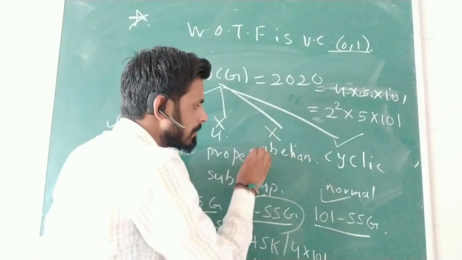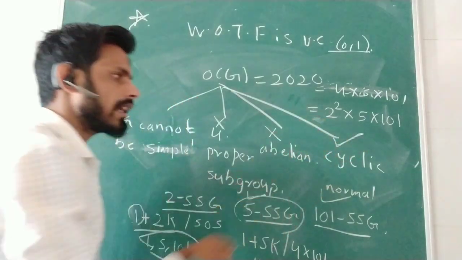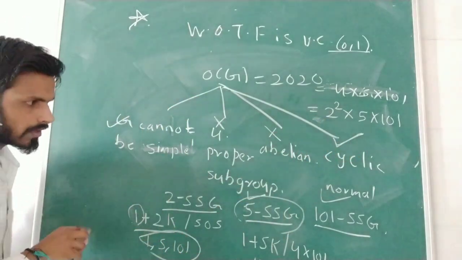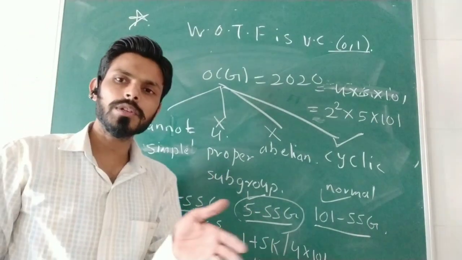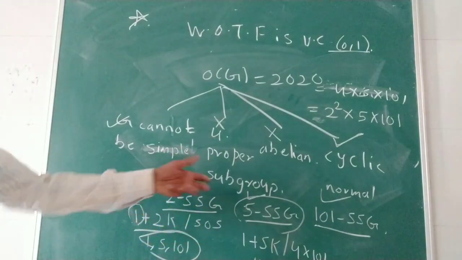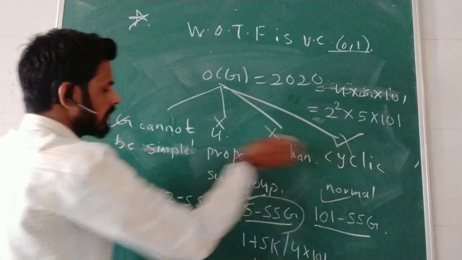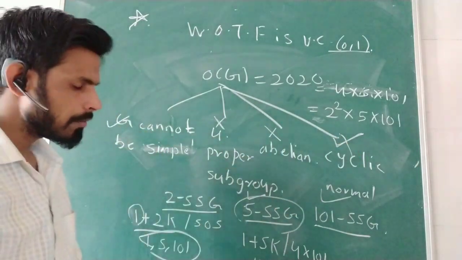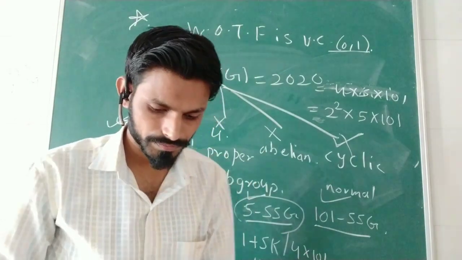Clearly we can't say about the abelian group, and also we cannot say about cyclic. We can say a group is cyclic if the order is p into q into r and all are prime numbers. So the only option is G cannot be simple, because there exists a proper normal subgroup.